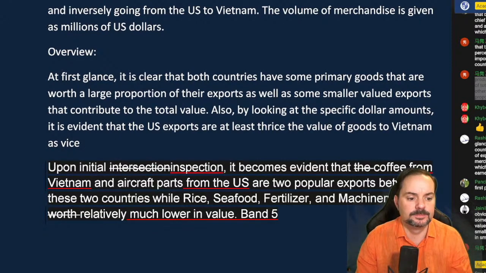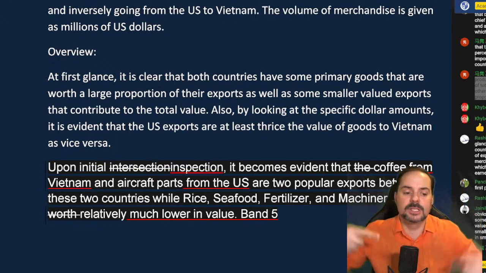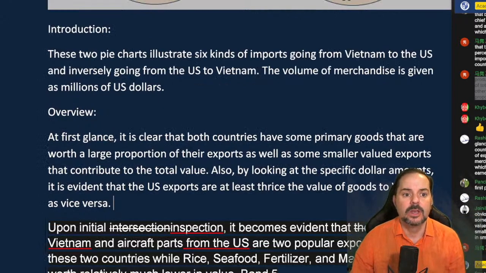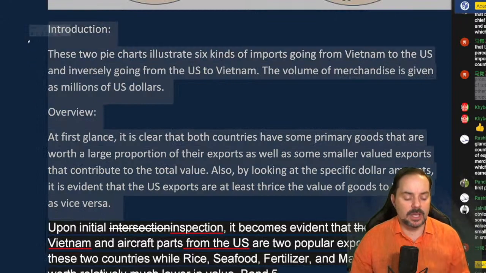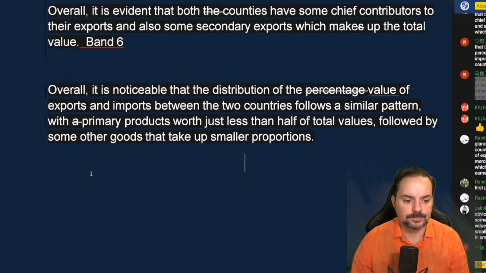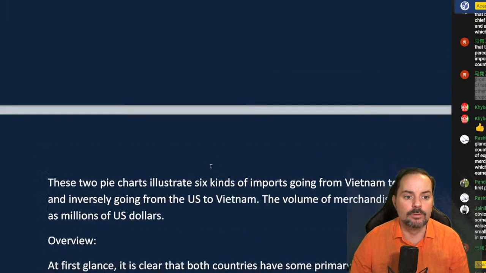Vice versa. Okay, that's a nice way to say back and forth, the opposite, as vice versa. Okay, so this is my introduction and my overview here.